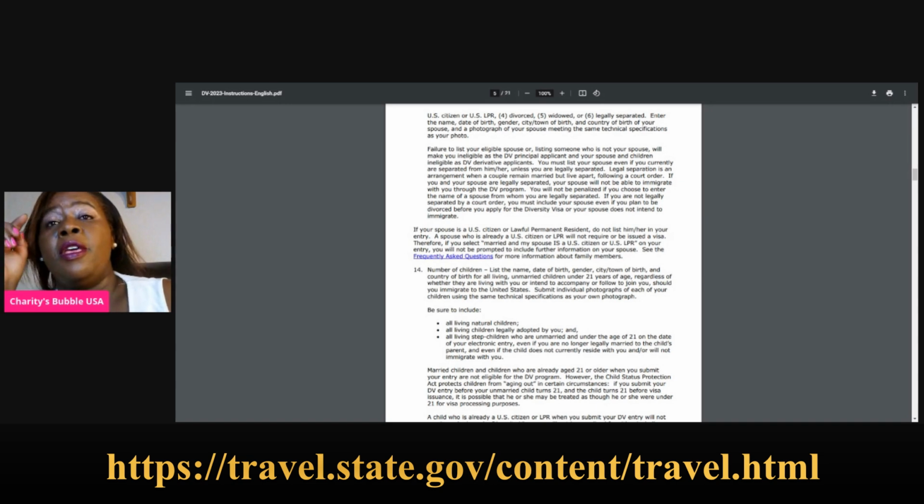So if you do not list that you are married and you do not list your kids, and then you win your green card, and then you enter them in your DS-260, what will happen is that you won, but you added them because you had not added them in your first application. Then when you go to get your visa, they are not going to give it to you as the main applicant, and at the same time your wife and kids are not going to get it. So don't make the mistake of leaving out your family members. You have to put your family members there.